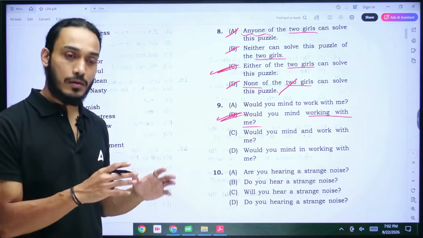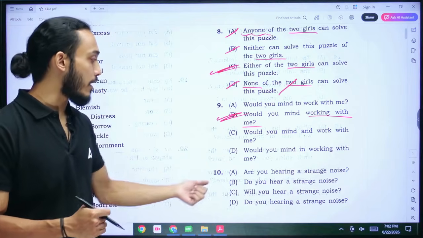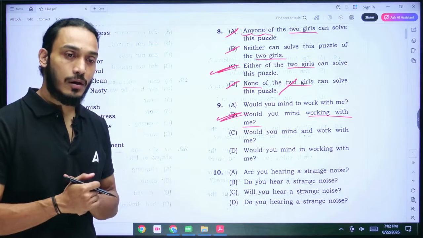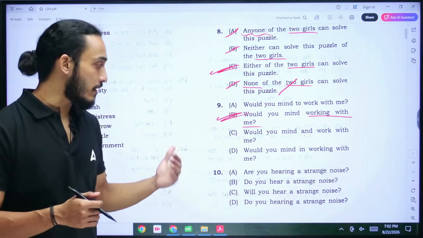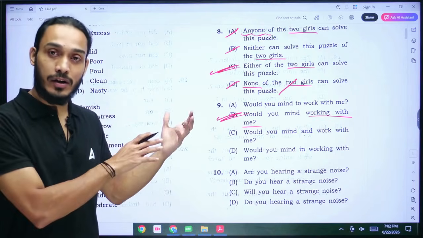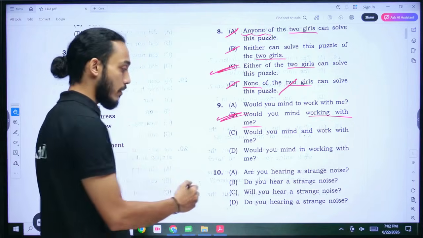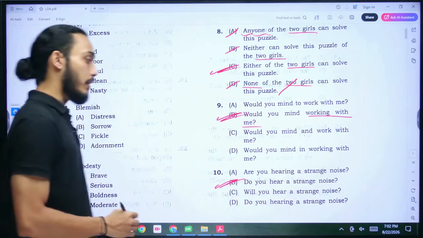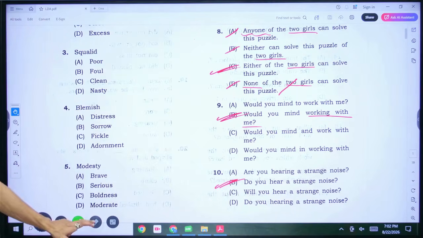Next one, they're asking about whether you are able to hear something in the present moment. If you are asking such a question, you ask it as, do you hear a strange noise? You don't ask it in the continuous tense like, are you hearing a strange noise? You ask, do you hear a strange noise? Because I sure do hear it. That's the context. So B is the correct answer here. So those are the first 10 questions.